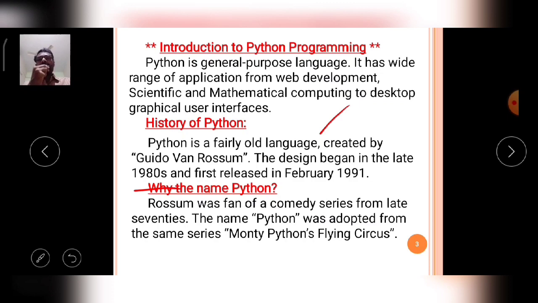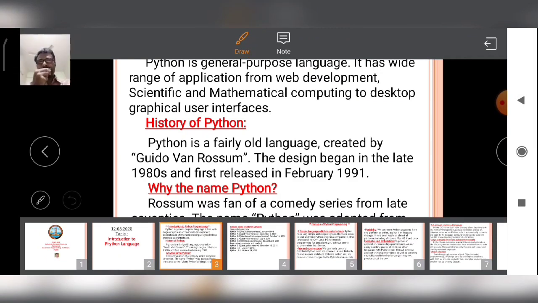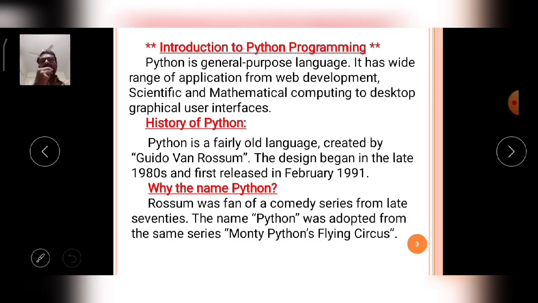Next, why the name Python was given to this language. Python generally means a big snake. The scientist Guido van Rossum was a fan of a comedy series from the late 1970s.